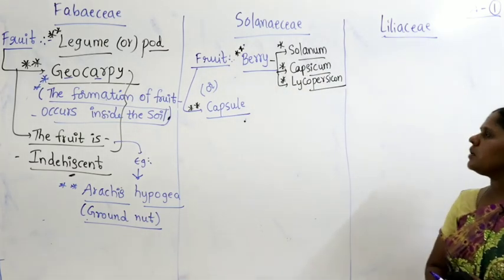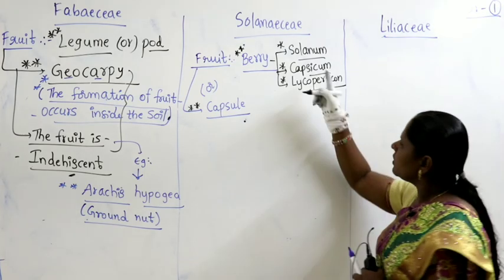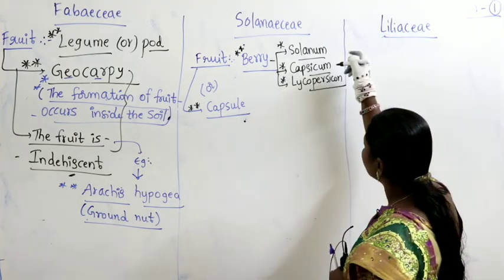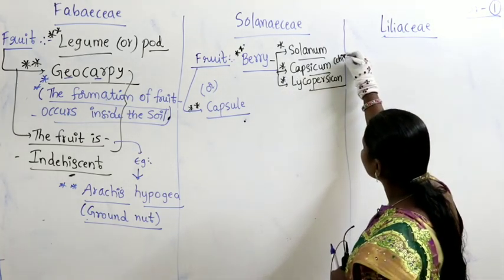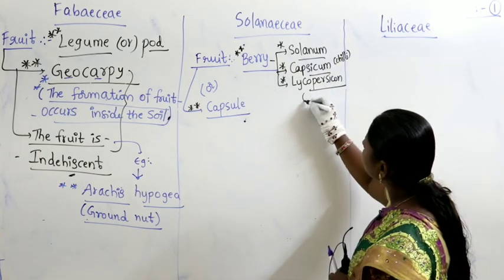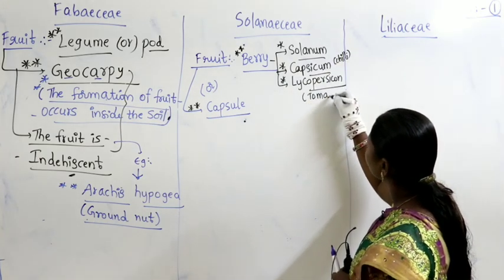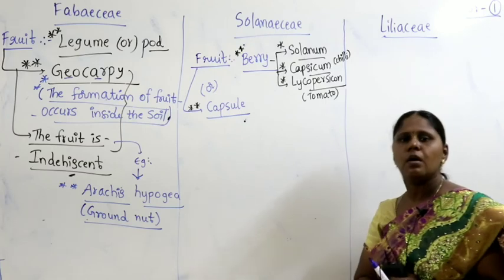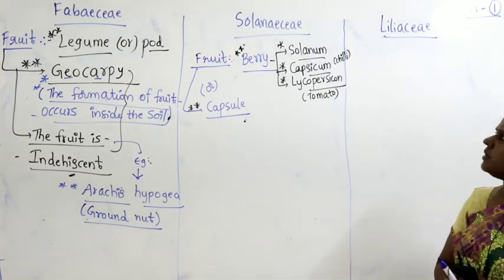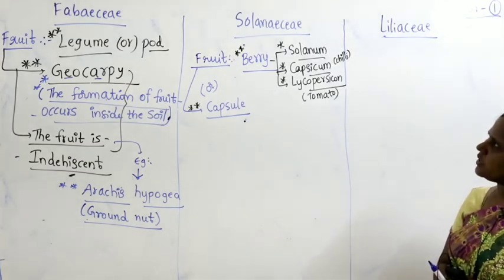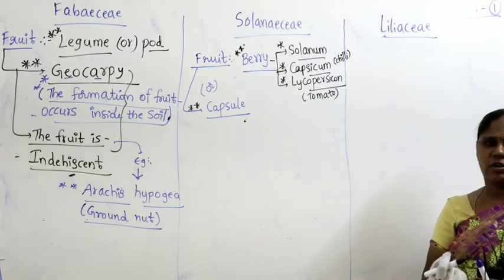Capsicum means chili. Lycopersicum esculentum, what is the common name for this? Tomato, right?